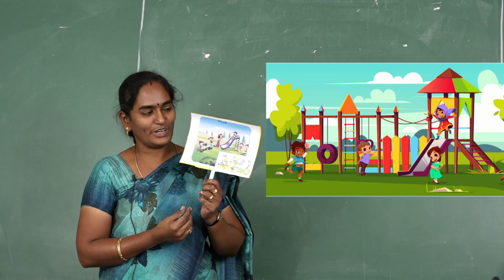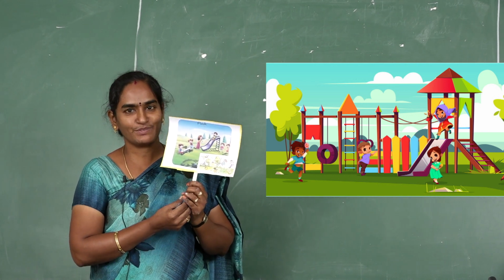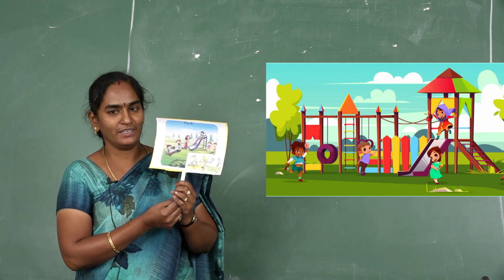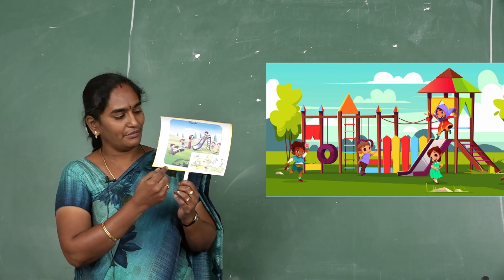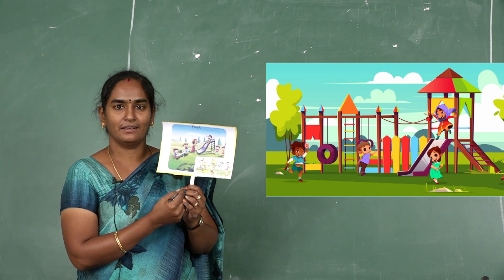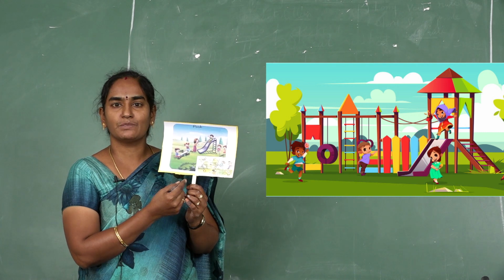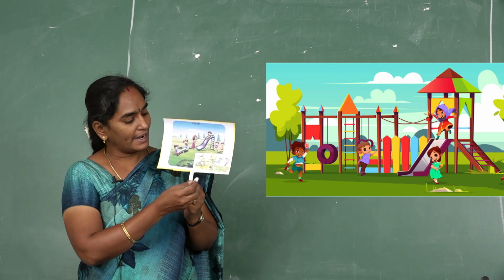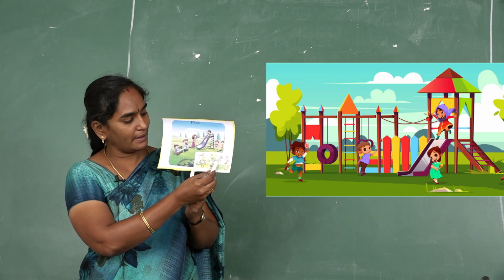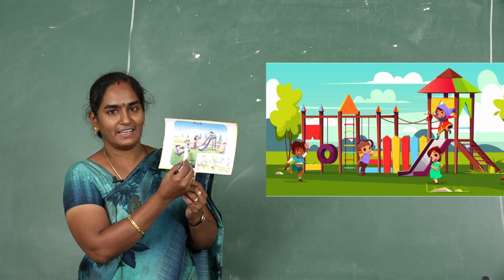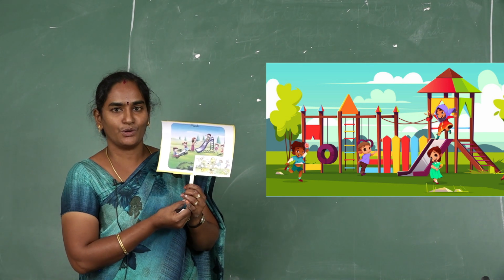So we move to the second neighborhood place. See this? What is this? Can you see this place? See, this is a park. Yes, very good. This is a park. We can play here. We can get fresh air. The old people also use this place for walking. See here, what are the items to play here? Swing, slide, seesaw. Yes, you enjoy playing on these, no?